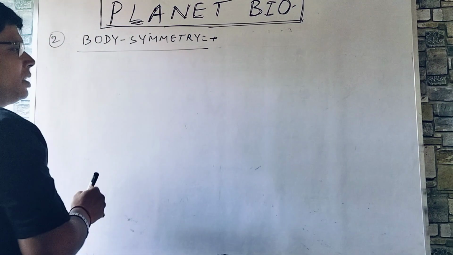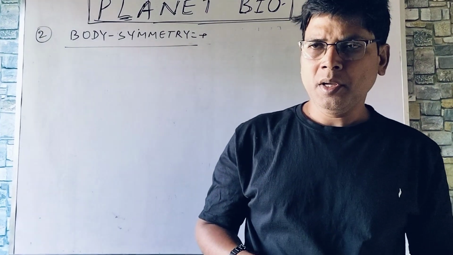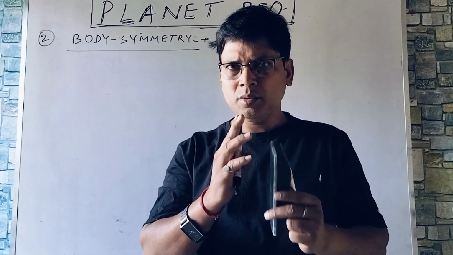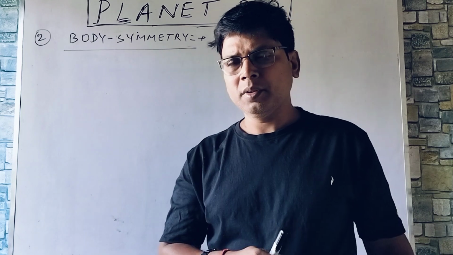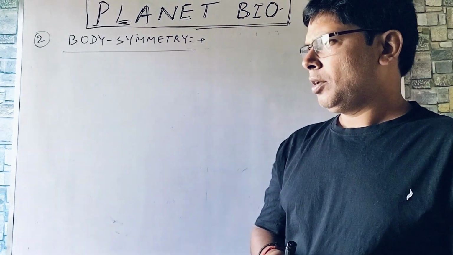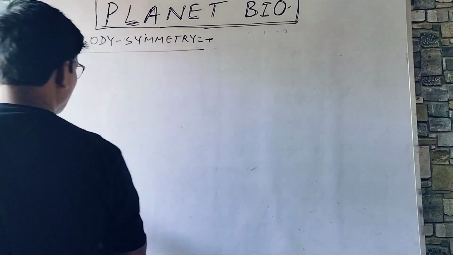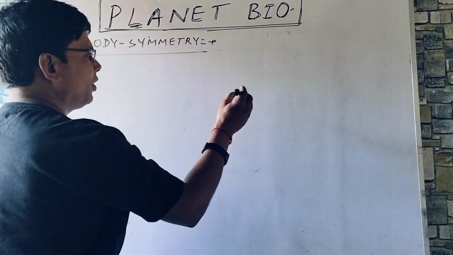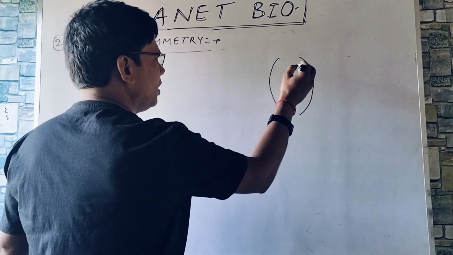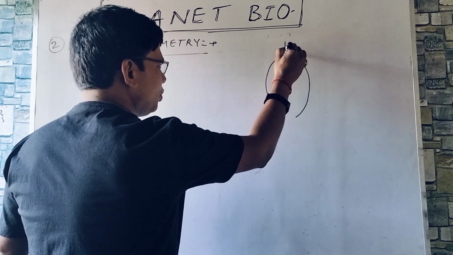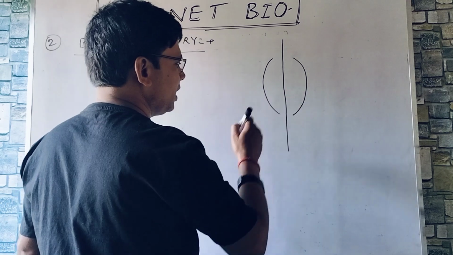If a living organism cannot be divided into two equal halves from the main axis, that shows no symmetry, asymmetrical. If the body is divided into two equal parts passing through the main axis, this is called bilateral symmetry.